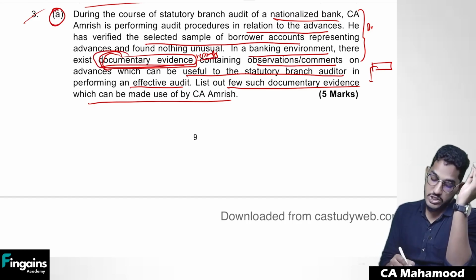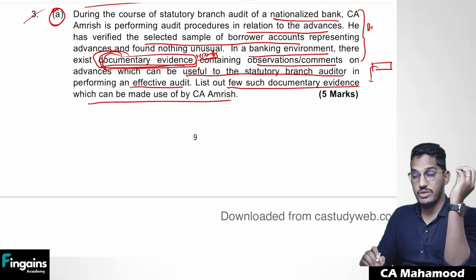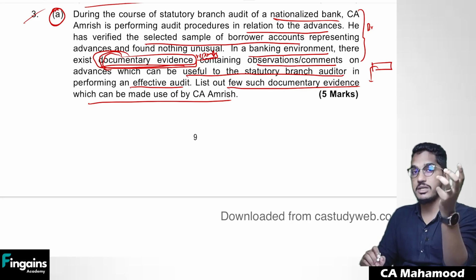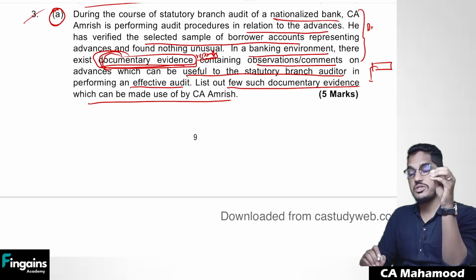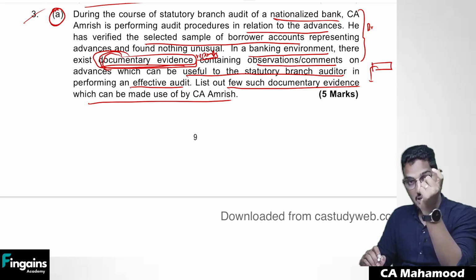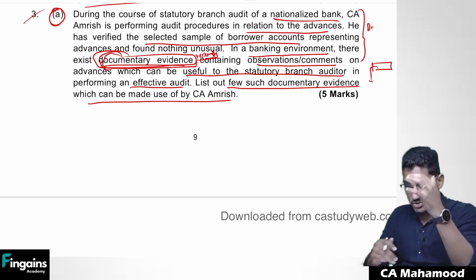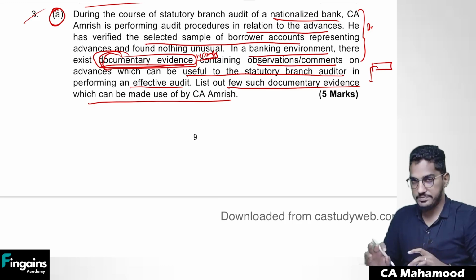So this is also one such question which will actually test your conceptual clarity. In order to develop these interpretation skills, that's why we ask you to do the MTPs. Not that the same questions will get repeated, but you will get to know how the questions will be tested, from where they can test, and how they can change the entire perspective of the question by using different phrases.